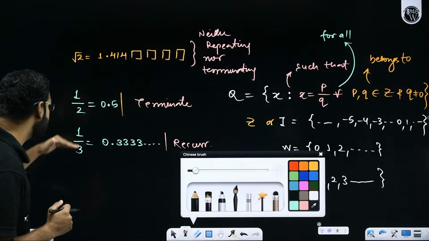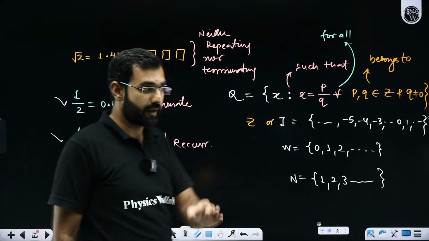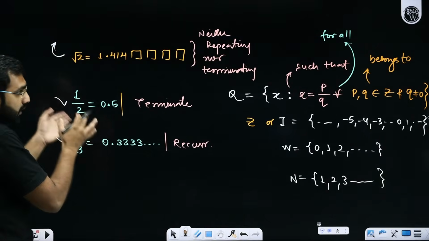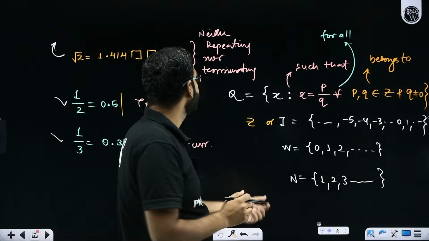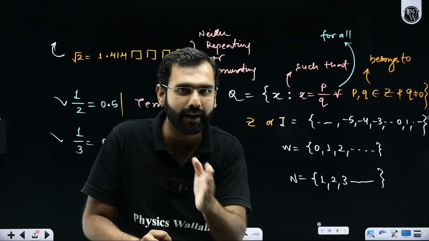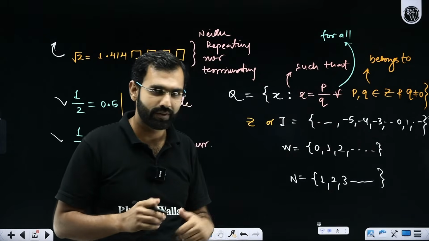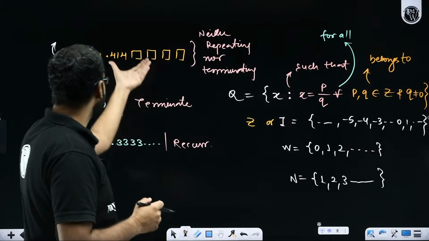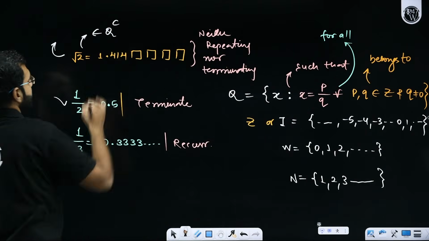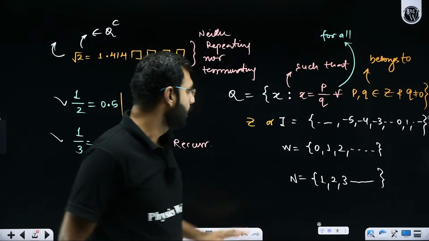Sir, this number and this number can still be written in P by Q form, but the problem here is that this number cannot be written in a P by Q form. So root 2, or any number which neither terminates nor repeats, will be treated as an irrational number. If the set of rational numbers were these, the set of irrational numbers will be simply these. This root 2 is a number which belongs to the set of irrational numbers. Got my point, everyone? What did I just say?